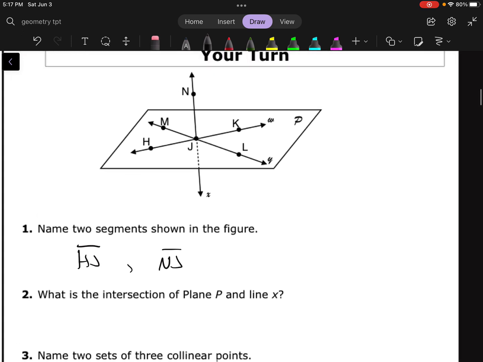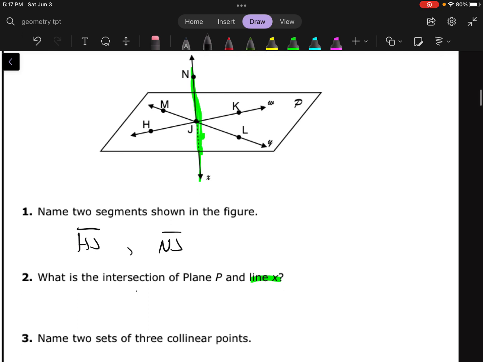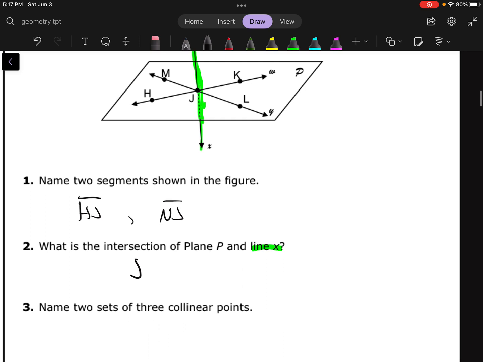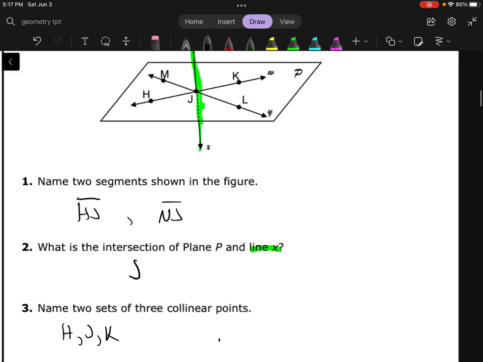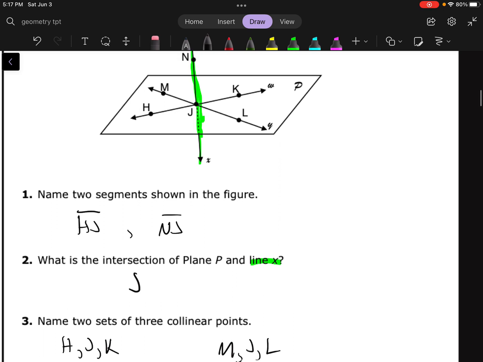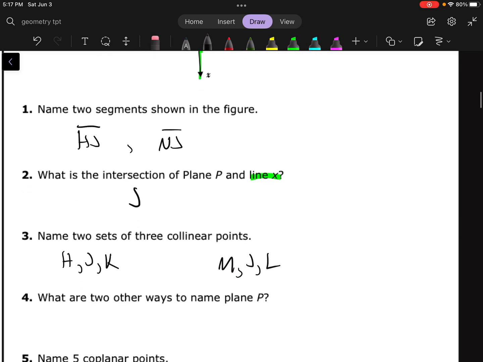What is the intersection of plane P and line X? Line X is this line, and it's going through your plane, and it's intersecting it right at J, point J. Name 2 sets of 3 collinear points. H, J, and K are collinear, and then M, J, and L are collinear. Those would be your 2 sets of 3 collinear points.